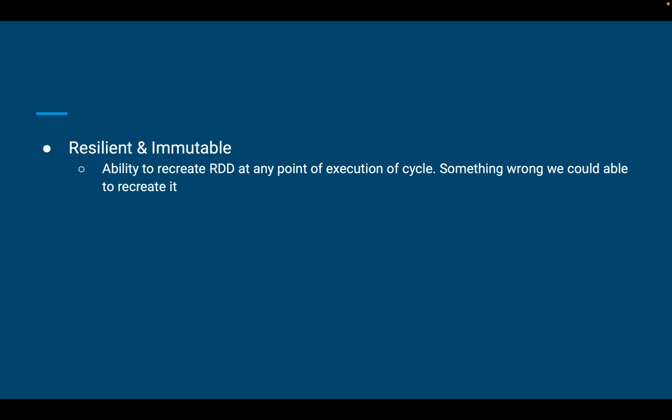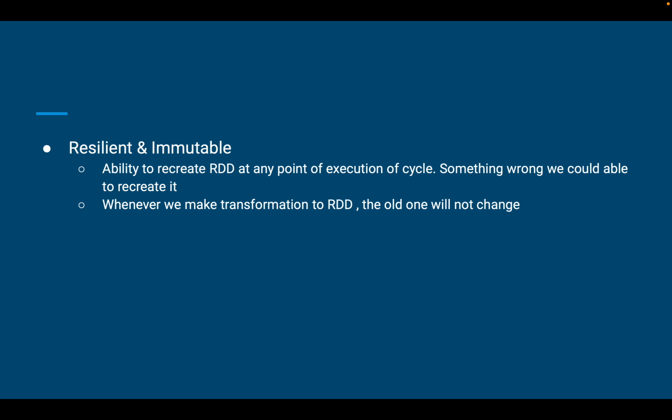Then it is resilient and immutable. So what do we mean by resilient? It means the ability to recreate the RDD at any point of the execution cycle. So we are able to recreate the RDD at any point of time. So this is fault tolerance. If any problem happens, we are able to recreate the RDD.